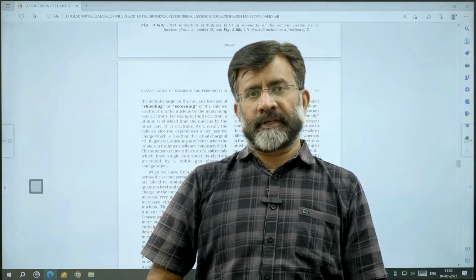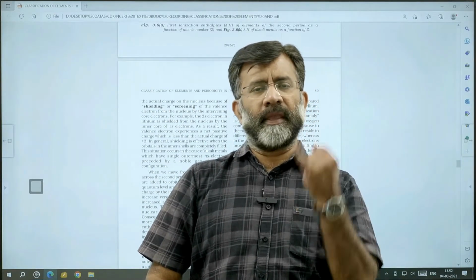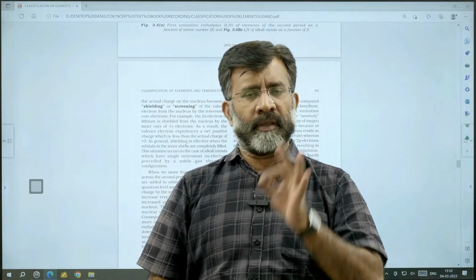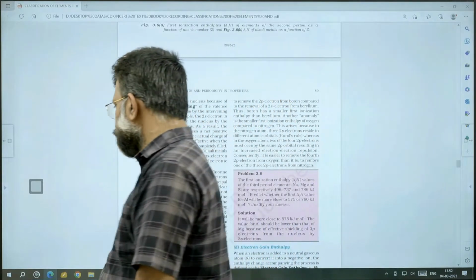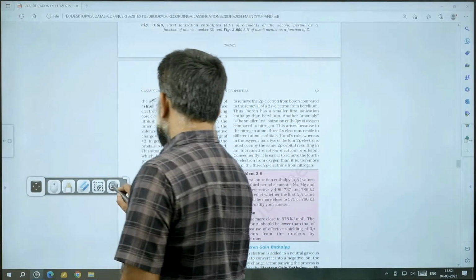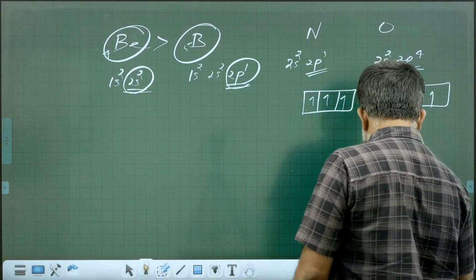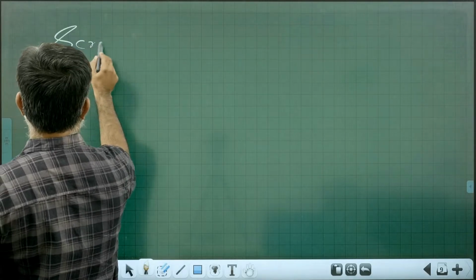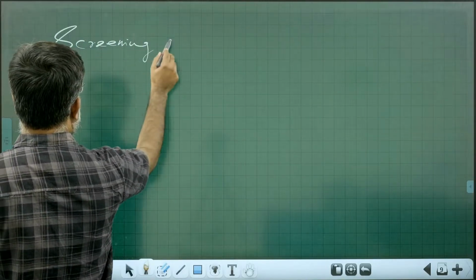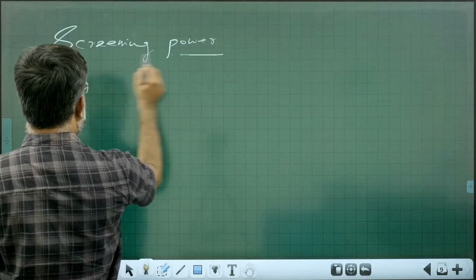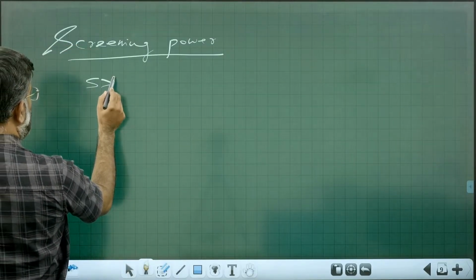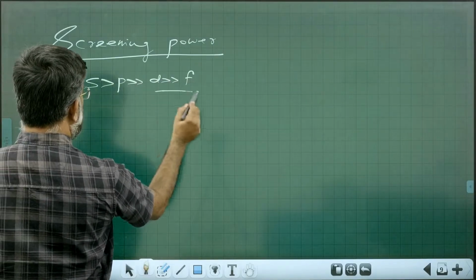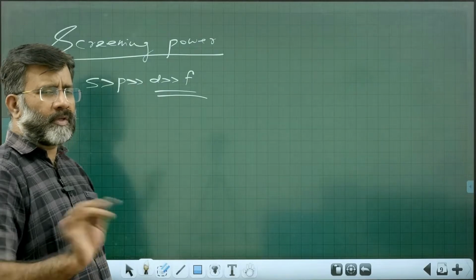And the screening effect is maximum for s orbital, then p orbital, while d and f orbitals have poor screening effect. So the order of screening power comes out to be s greater than p greater than d, f. d and f orbitals have poor screening effect.